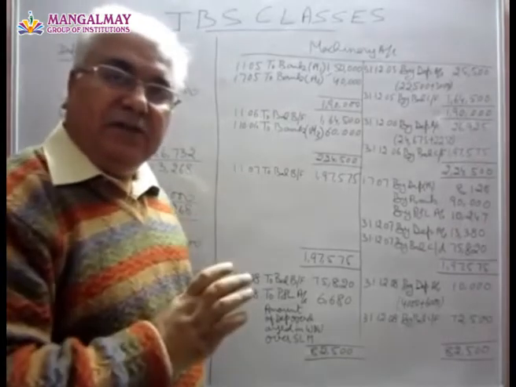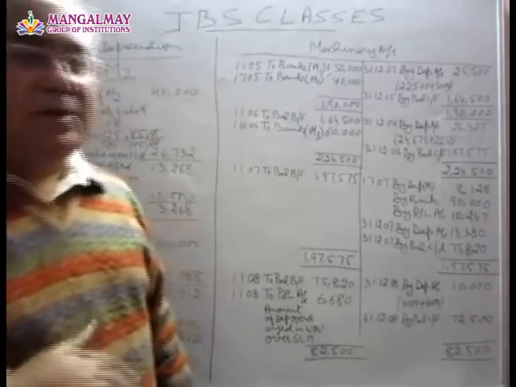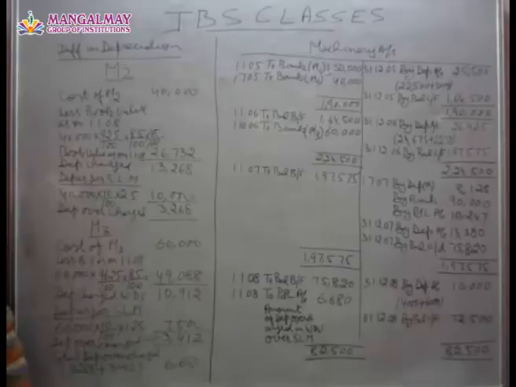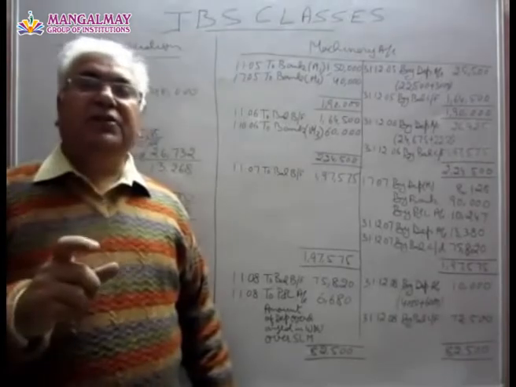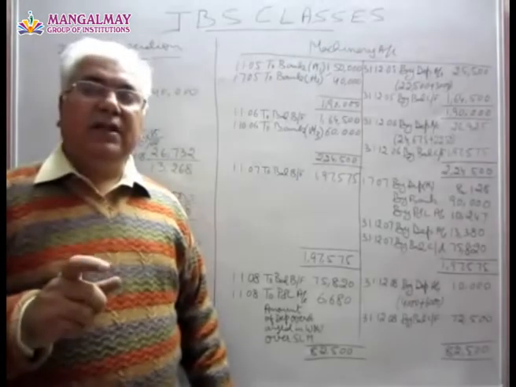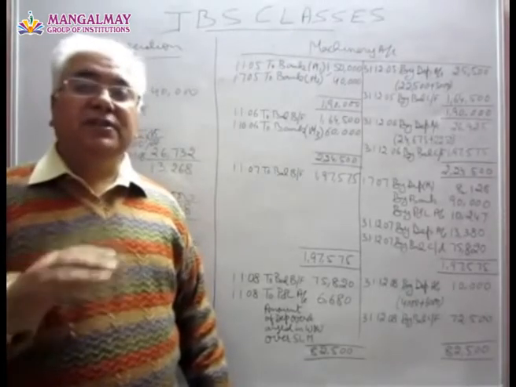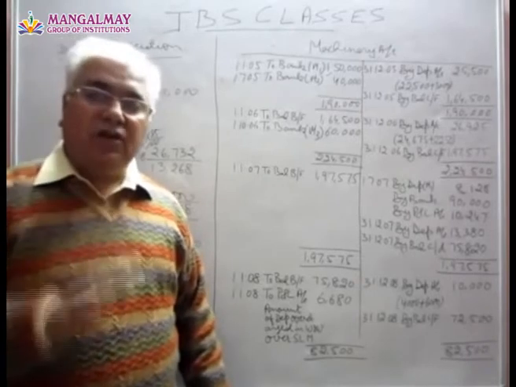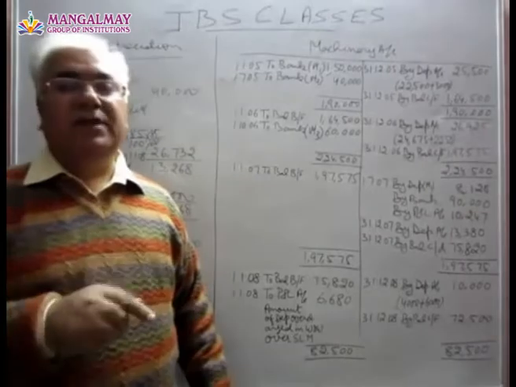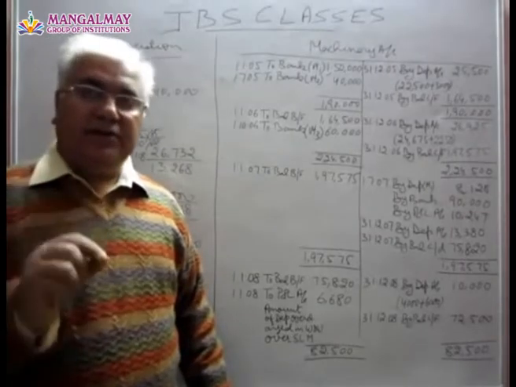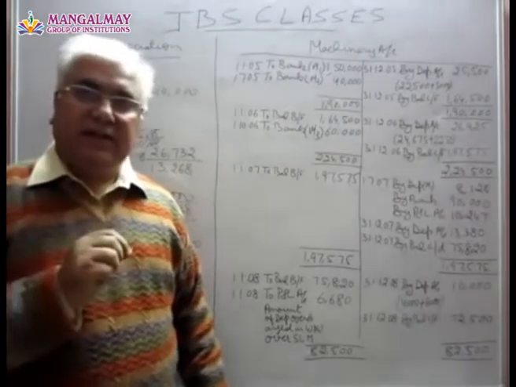Whatever the difference comes, if the depreciation has been overcharged, then that means the value of machinery is less with us. So the machinery account will be debited and the P&L account will be credited. And the reverse will be the case if the depreciation is charged less.